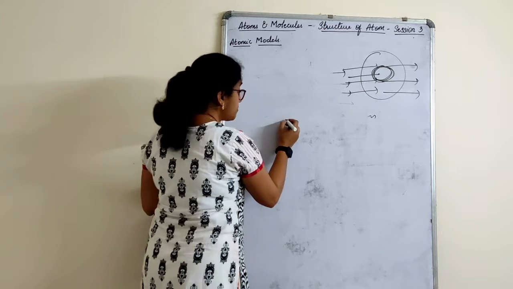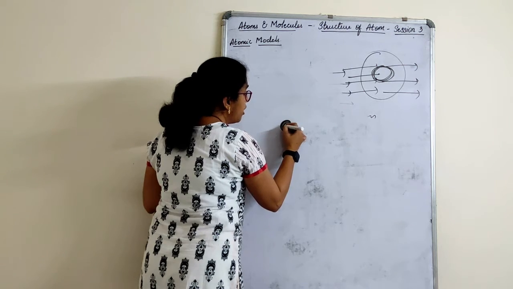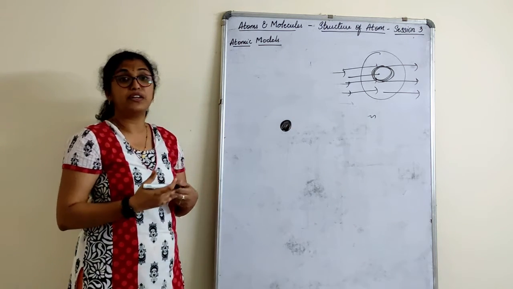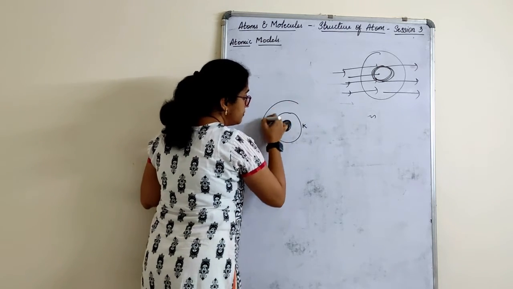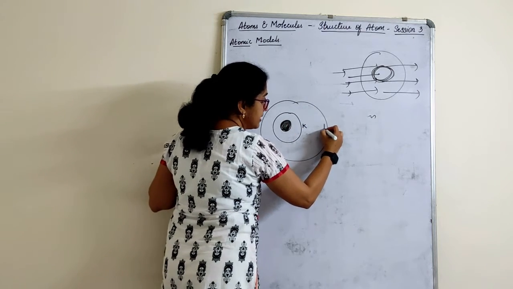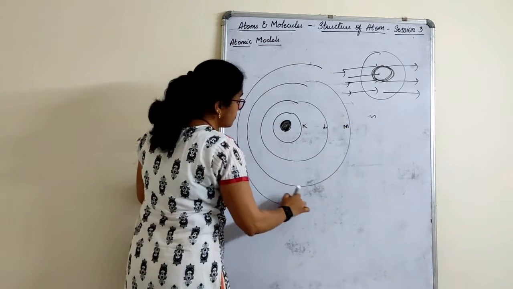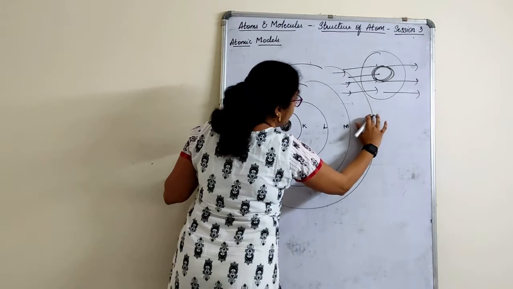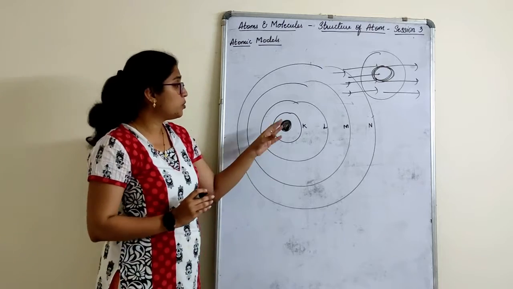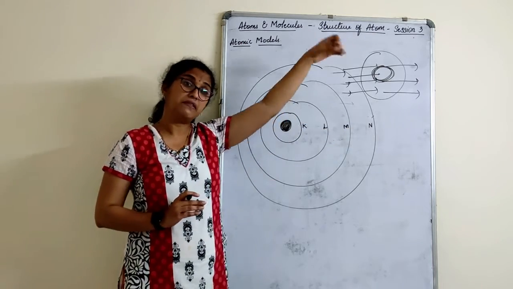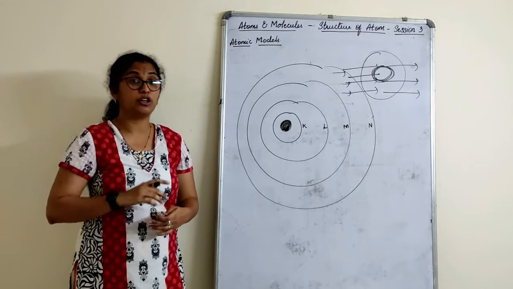Now what was that? Suppose this is an atom, and this is the nucleus of the atom. Electrons revolve around in orbits in the form of shells. Each shell will have a name. The first shell is called K, the second is L, M, N, and so on. Does it end only here? No, this will go on, but in your syllabus you will only study till K, L, M probably. You will not even touch beyond that, not even in your 10th standard, children. You will study about the shells beyond that in your higher classes.